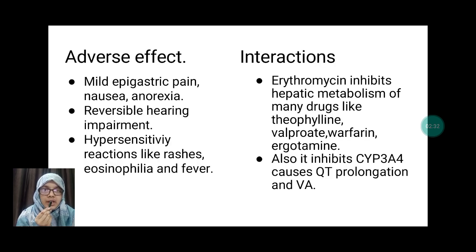Its adverse effects are mild epigastric pain, nausea, anorexia, reversible hearing impairment, and hypersensitivity reactions like rashes, eosinophilia, and fever. Drug interactions of erythromycin: it inhibits hepatic metabolism of many drugs like theophylline, valproate, warfarin, and ergotamine. Due to it, their serum levels are increased. It also inhibits cytochrome P3A4 enzyme, which causes QT prolongation and ventricular arrhythmia.